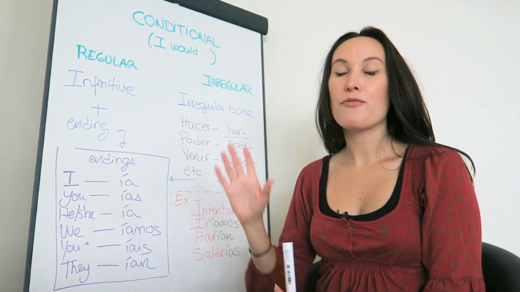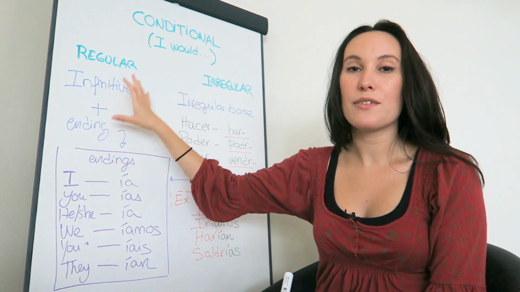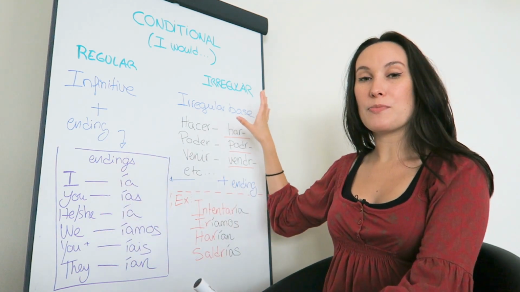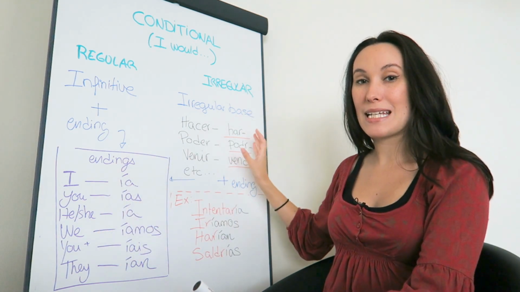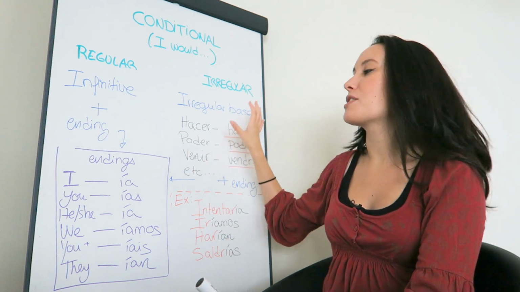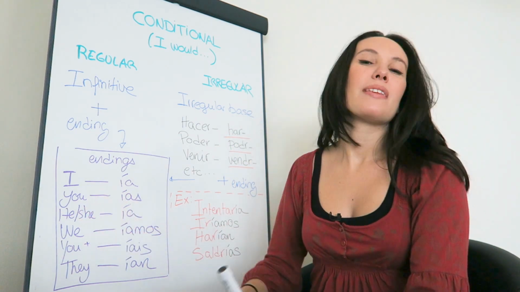So to sum it up, for regular verbs, you take the infinitive, you finish that with the endings. And for irregular verbs, you have the irregular base. You can use the grid for that, and you finish it off with the same endings.